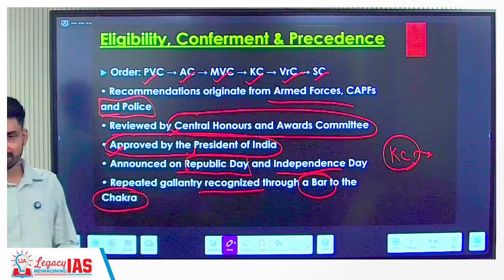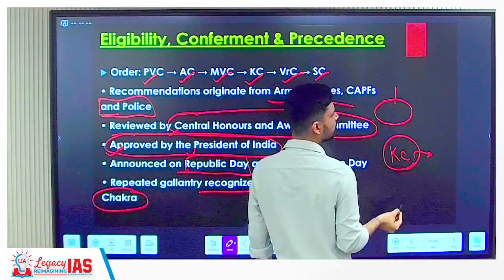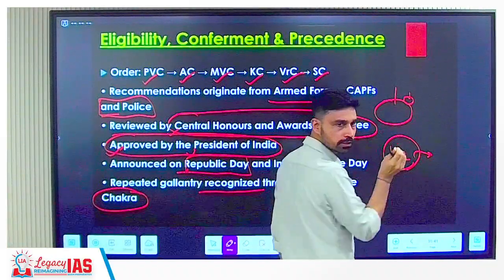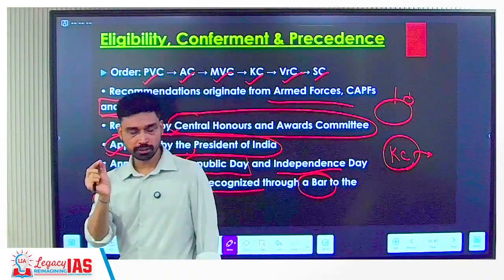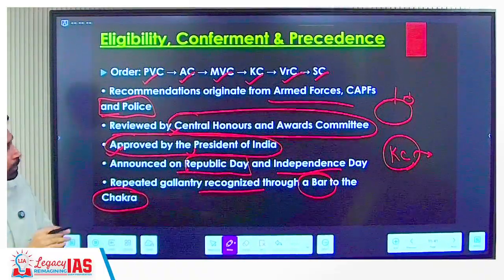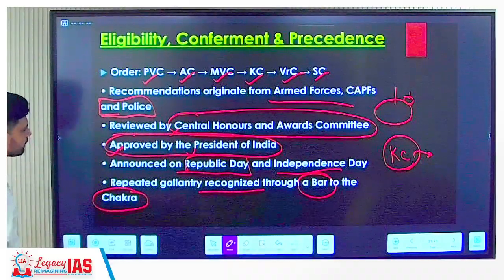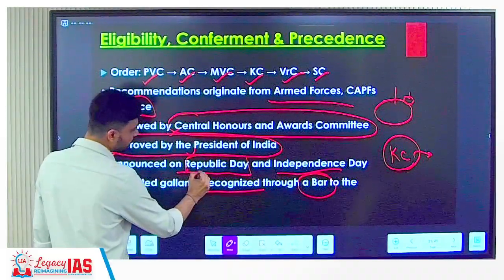A bar to the Chakra means a very small chakra. For example, if this is the Kirti Chakra, we create a small model of the Kirti Chakra and provide it to him. So we do not give the same award twice, but we recognize such a similar effort as such.